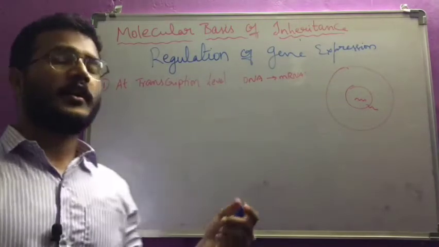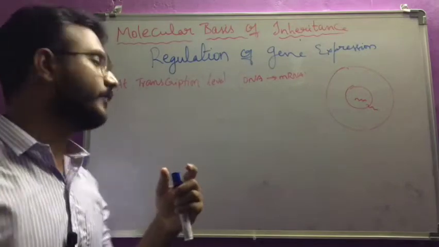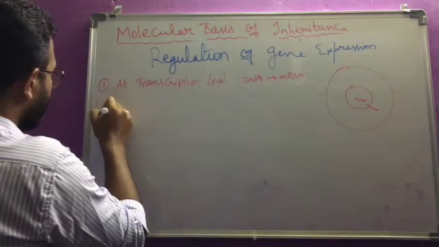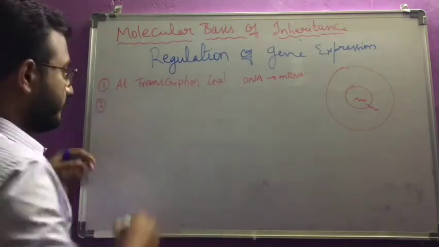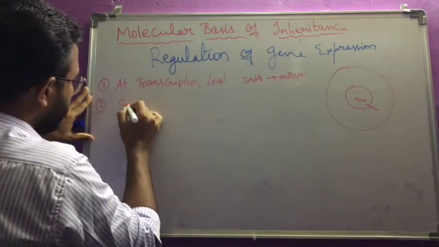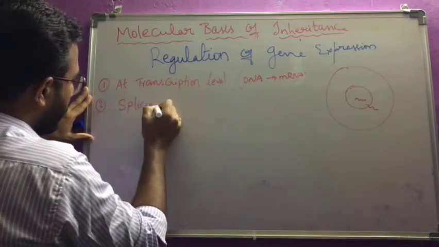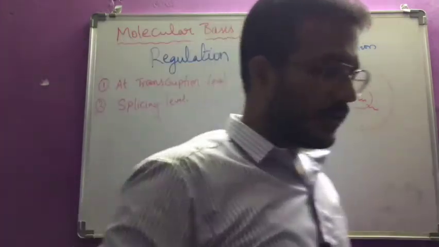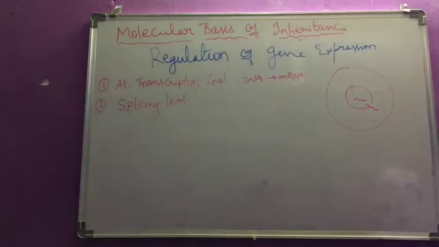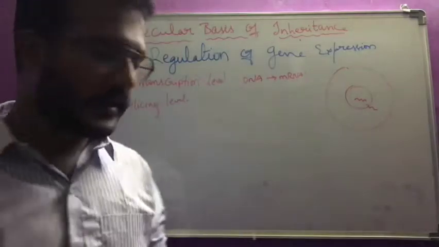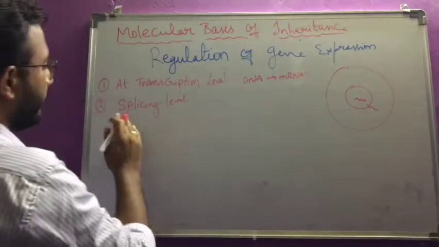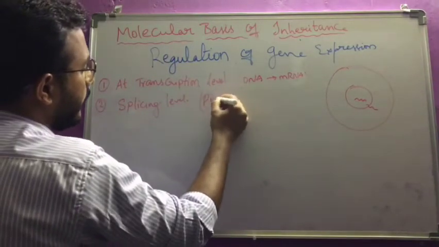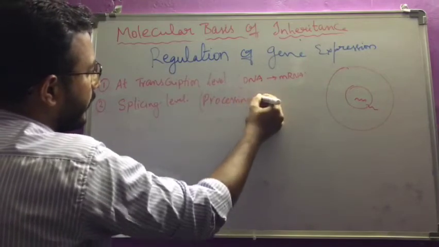The gene has to be regulated at this step, and the second one is the splicing level. That means the unuseful matter has to be removed from the mRNA, or else we can call it the processing level, processing of mRNA.